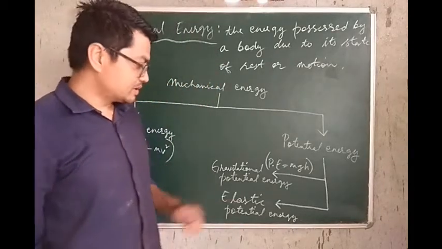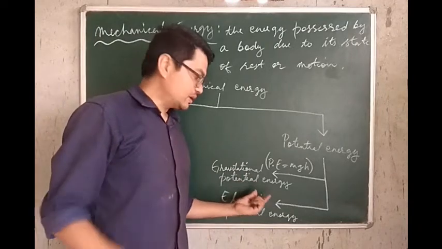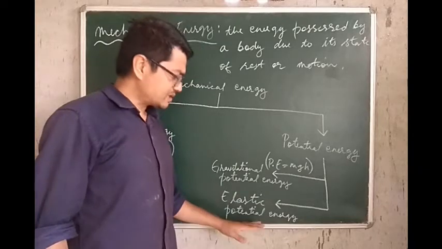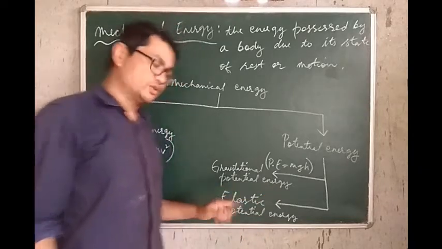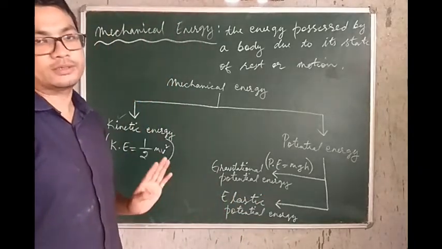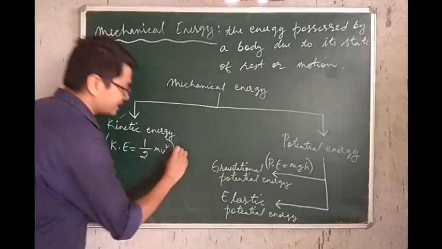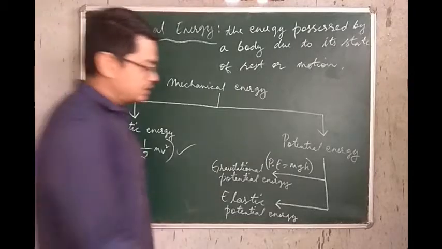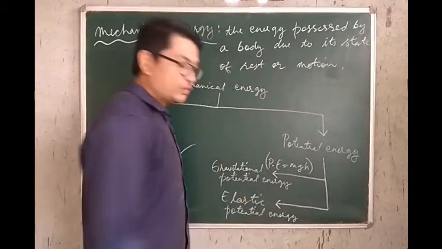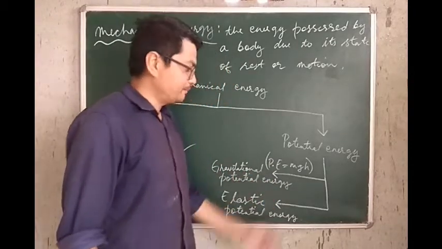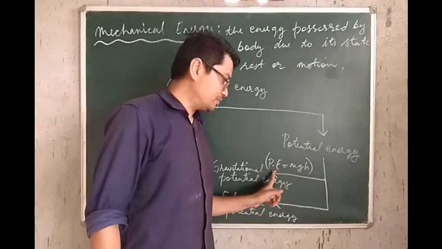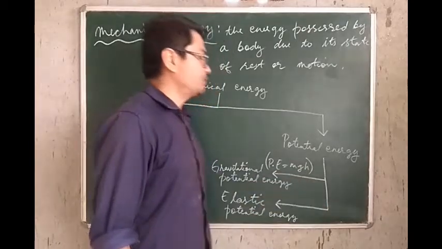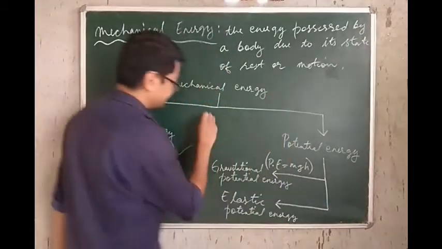Now, in your syllabus, you only need to remember the expression for gravitational potential energy. Just understand what elastic potential energy is, what gravitational potential energy is, what kinetic energy is. You need to, of course, remember the expression for kinetic energy, which is half mv squared, and also to remember the expression for gravitational potential energy, which I have depicted over here. P.E. means this is gravitational potential energy. This is mgh, where I'm writing over here.